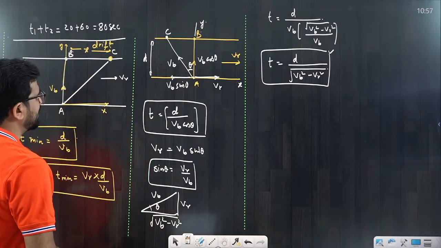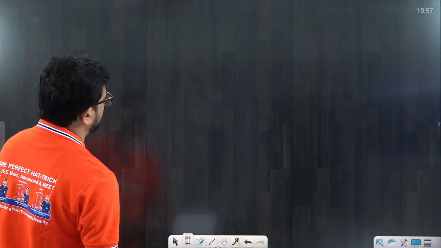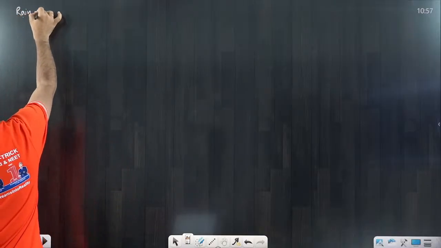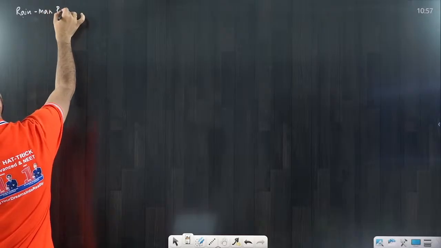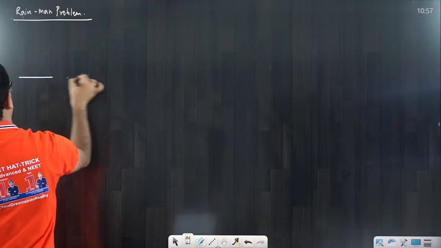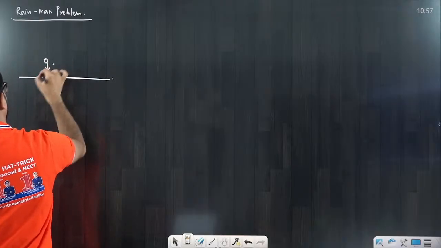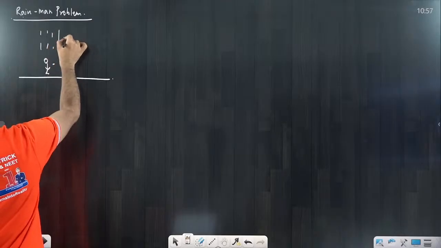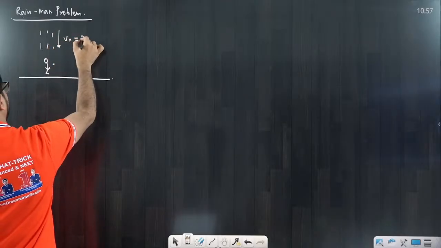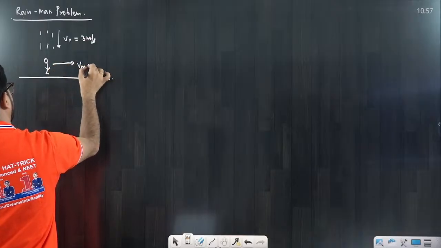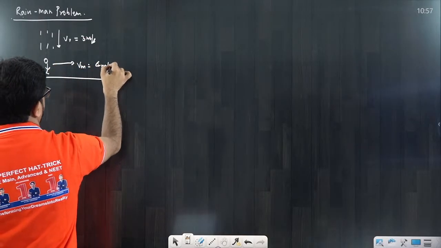Now try to understand. I am taking another case, the rain man problem. Suppose one man is standing here, and rain is falling like this. This is the rain velocity, suppose it's 3 meter per second, and this man is moving in this direction, V man equal to 4 meter per second.